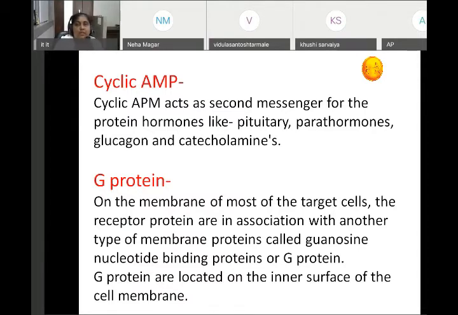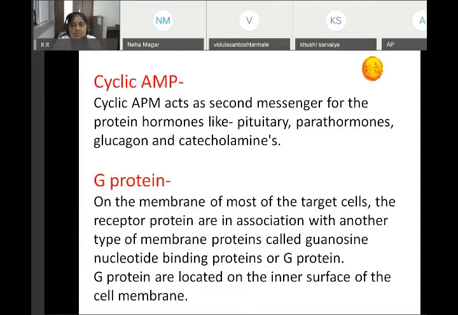Now cyclic AMP. Cyclic AMP acts as a second messenger for the protein hormones like pituitary hormones, parathormone, glucagon and catecholamines. G protein.